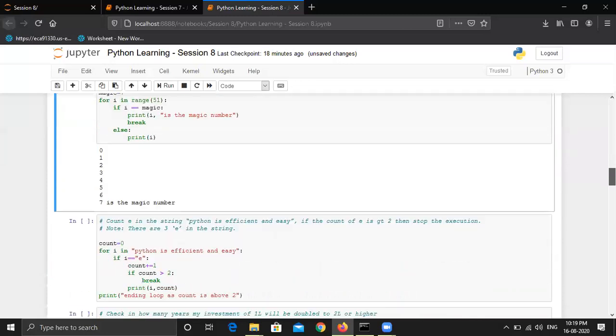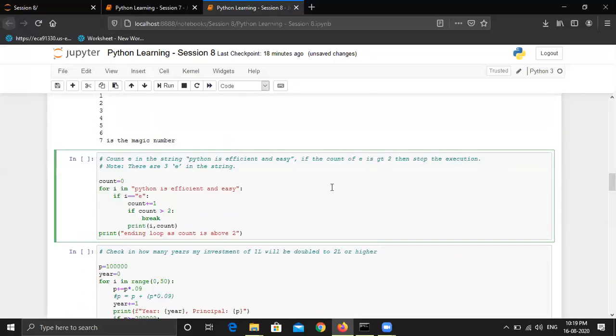Okay. Now the next question is, we need to count E in the string. The occurrences of E in the string need to be counted. What is the string? Python is efficient and easy. This is the string that we need to check for how many E's there are. Then if the count of E is greater than 2, maybe there can be 5 times E occurring in this string or any other string, then stop the execution. So once it reaches the count as 2, then stop the execution. And note, there are 3 E's in the string. So one is this, second is this, and third is this.